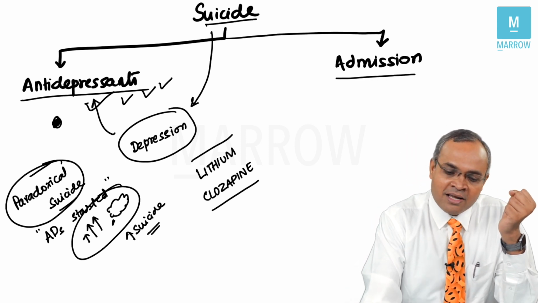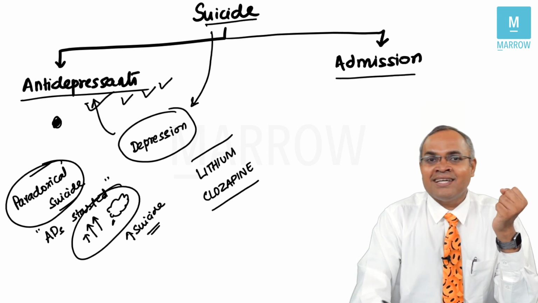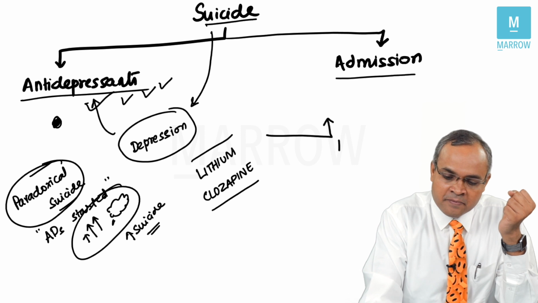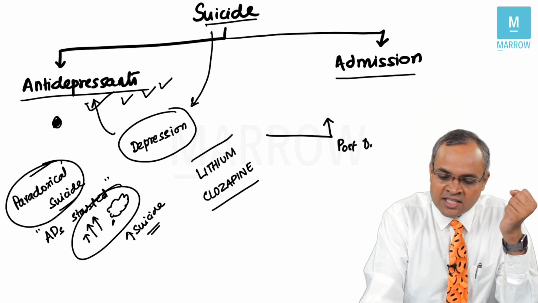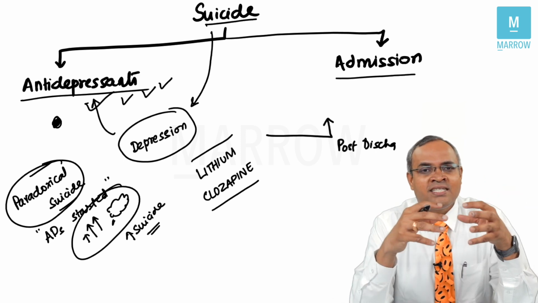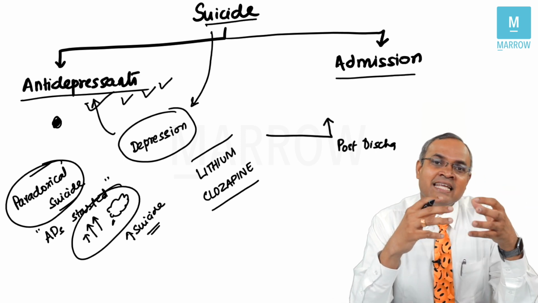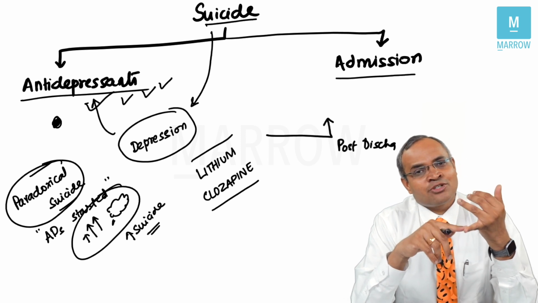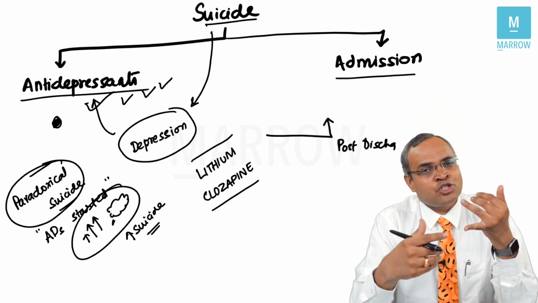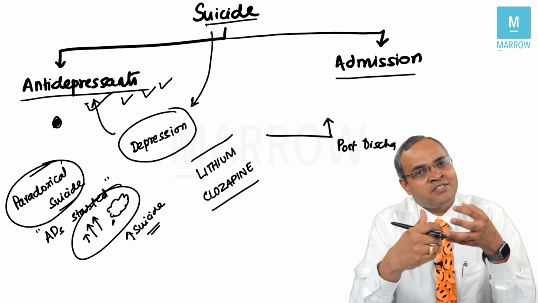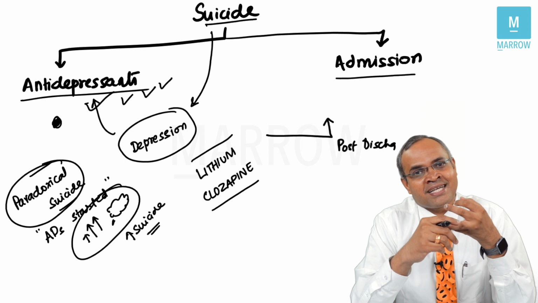Now, when you're talking about suicide and admission, you need to understand there are studies to say that post-discharge, there is an increase in the risk of suicide. Why could it be happening? One of the reasons could be that the patients, once they reach home, stop taking their medicines regularly, they become non-compliant, their symptoms worsen, and it could lead to suicidal risk.